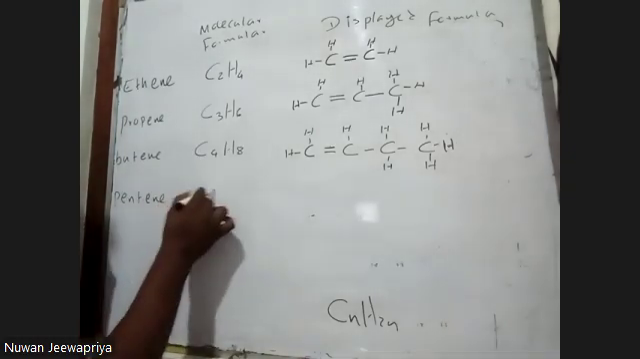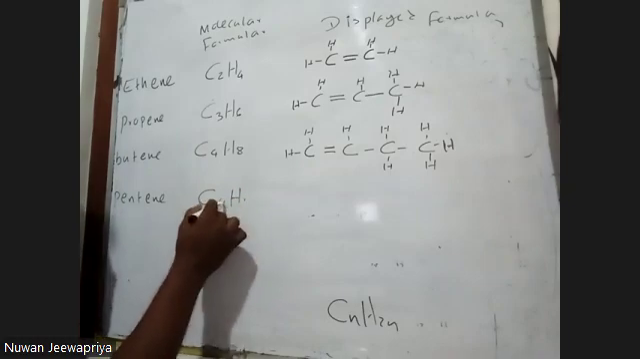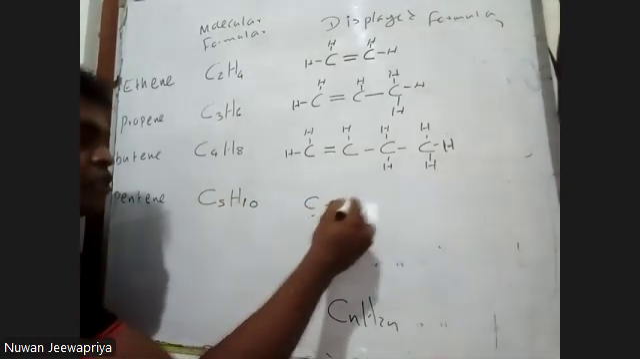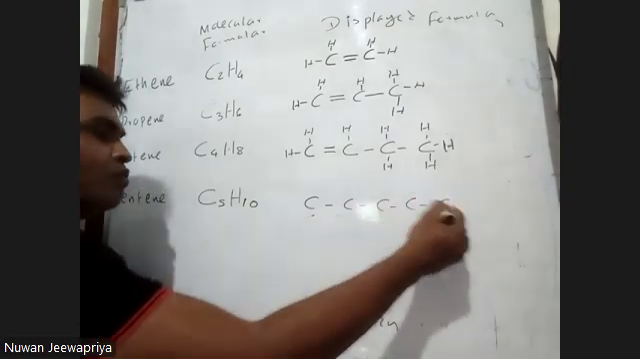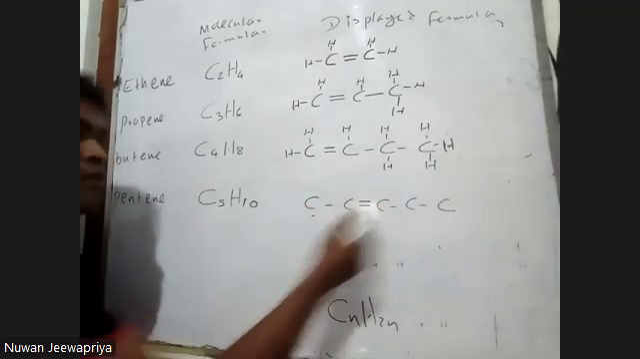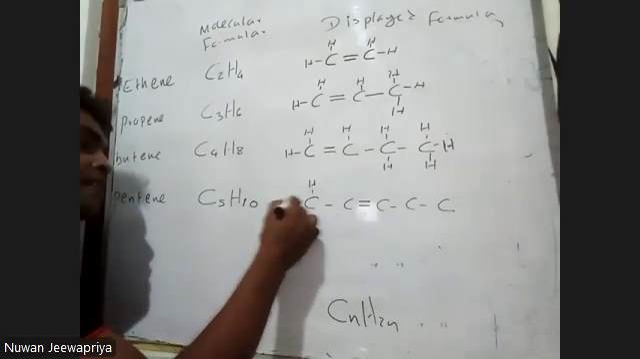And the next one, pentene. So how can I draw the pentene? The molecular formula is the formula that shows the real number of atoms present. Sorry, C5H10. C5H10. So how can I draw that? 1, 2, 3, 4, 5. It is an alkene, so the double bond, I put it in the middle this time, right? And there are 3 vacancies for the hydrogen.